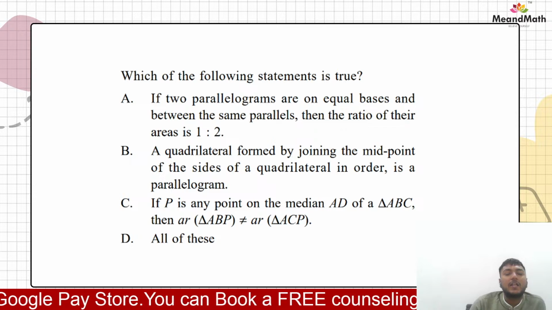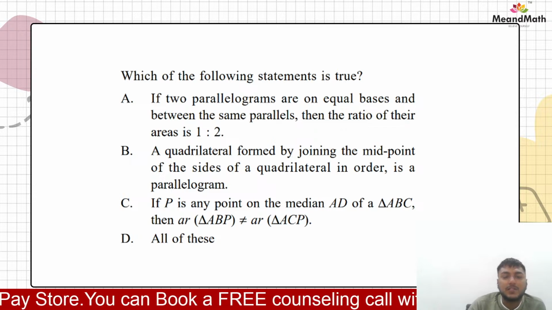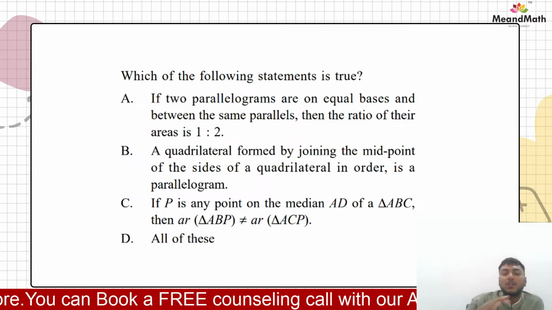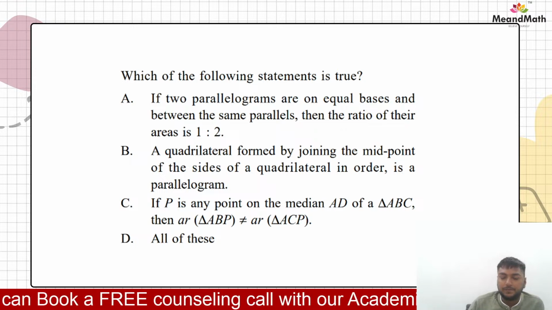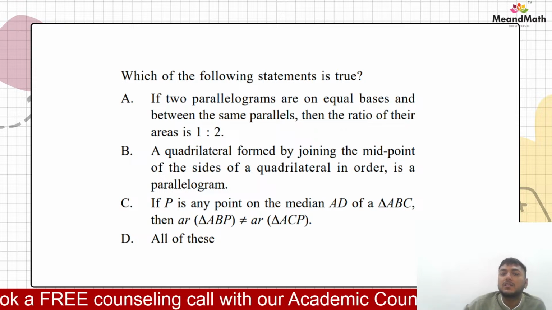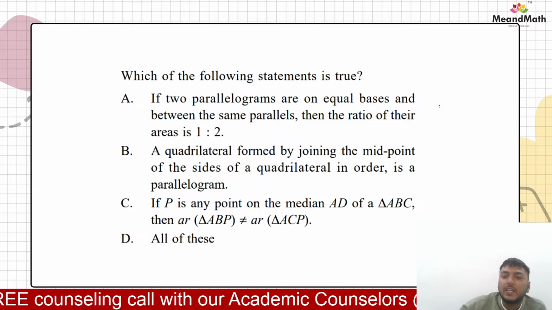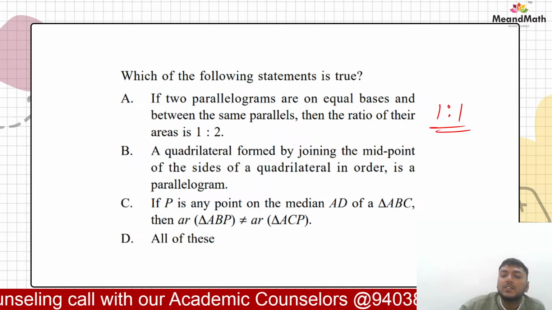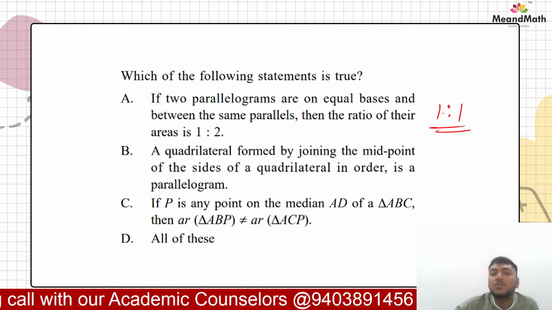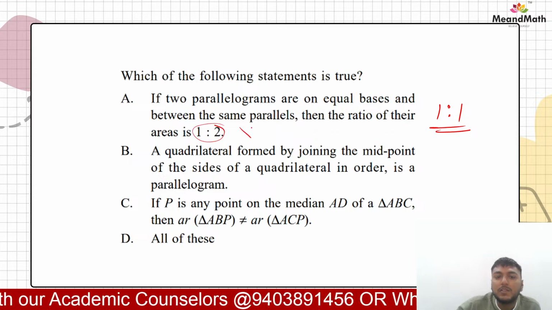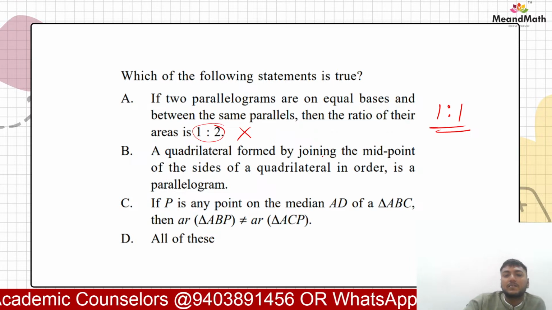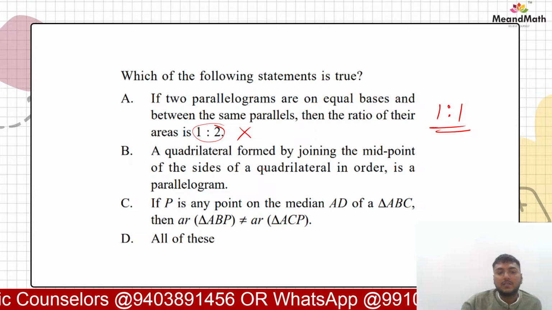So this we already discussed in the beginning of the live stream session, right? कि जब दो parallelograms they are on the same basis and between the same parallels, then their area is what? Their area is what? 1:1, right? 1:1 मतलब area is equal. So यहाँ पर तो 1:2 है. This means this is wrong, right? Next, what do we have?